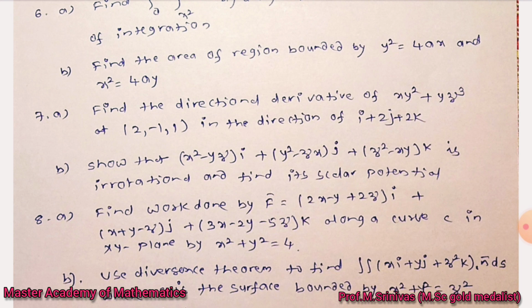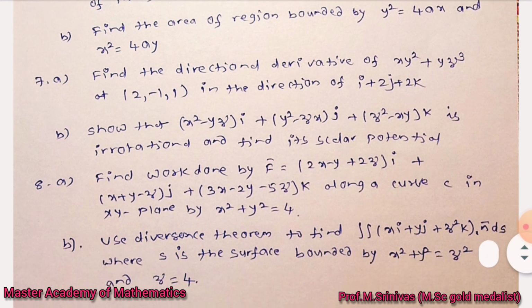So you are calculating the directional derivative of a given scalar function at a particular point, using the direction of i plus 2j plus 2k. The directional derivative formula is the unit vector multiplied by the gradient of that scalar function, and you can find the answer. 7th B bit: show that